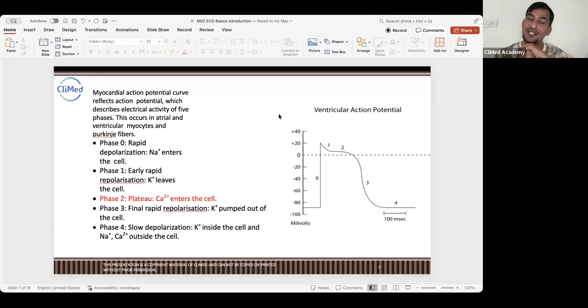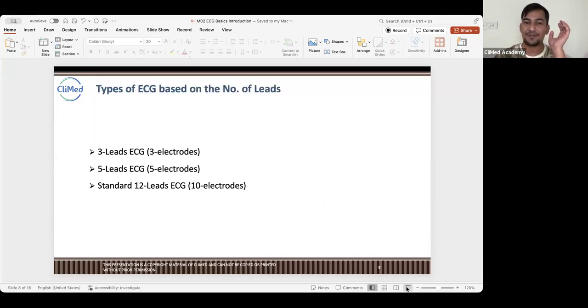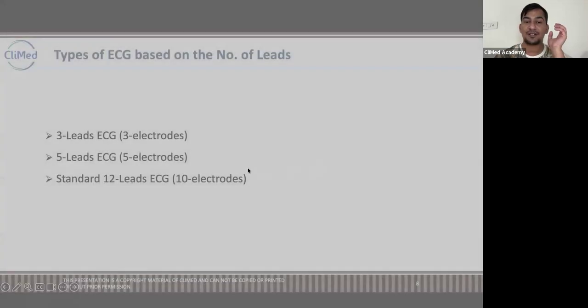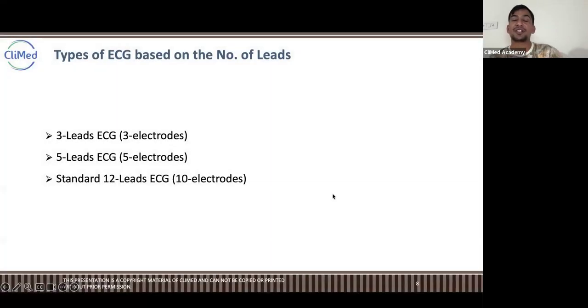5 lead ECG, 3 lead ECG. Let me tell you guys, don't be confused. Look at this: 3 lead ECG, 5 lead ECG, and standard 12 lead ECG. Lead does not mean electrodes. First of all, differentiate.